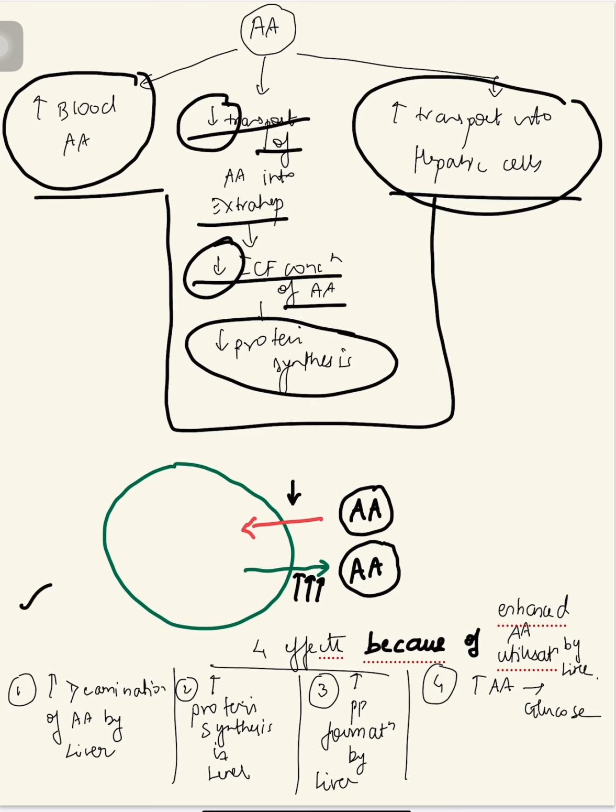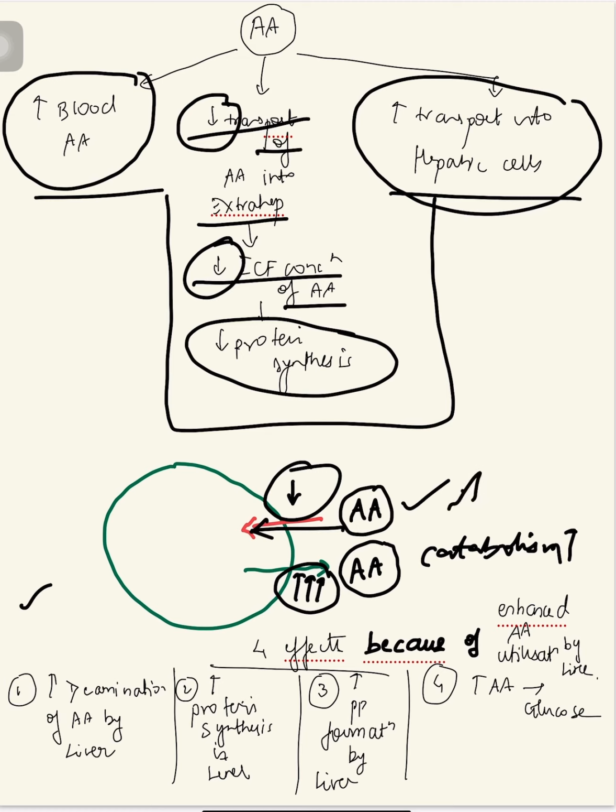Now quickly look at this diagram. This diagram tells you a gist of what I just told you. Amino acids going inside the cell are decreased. Amino acids coming out of the cell are increased multiple fold. That means catabolism is increased and anabolism is decreased. Now because of this, the liver uses more amino acids for energy.